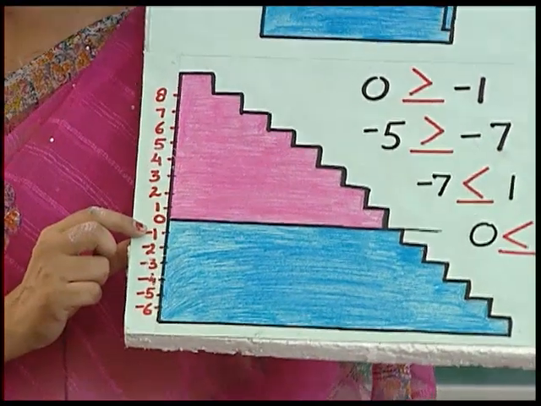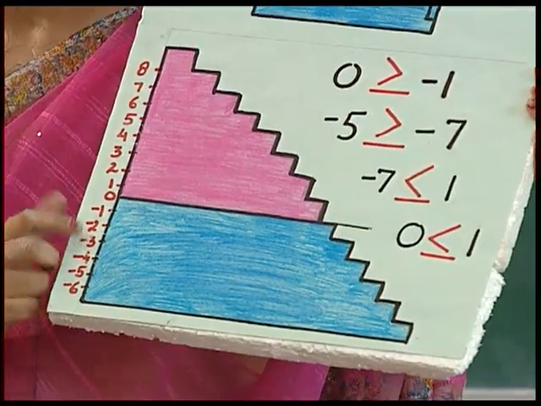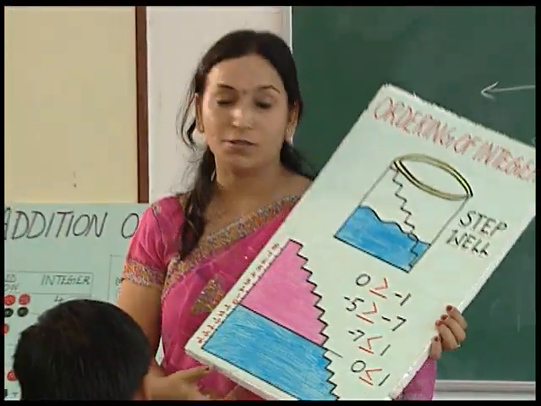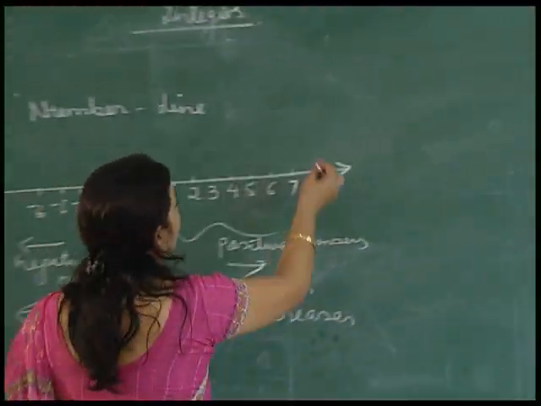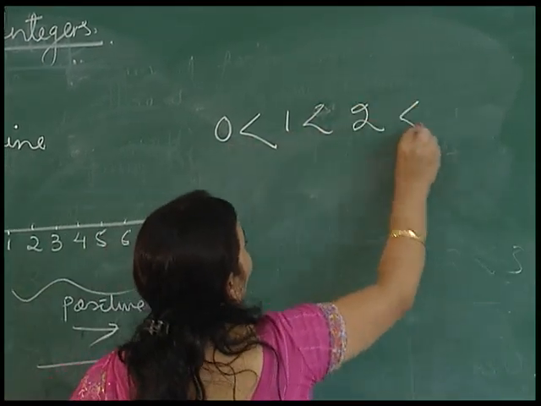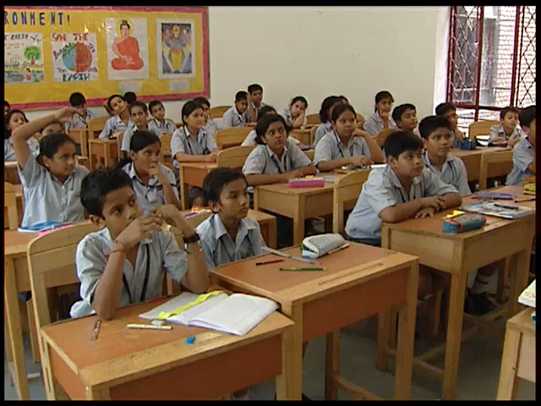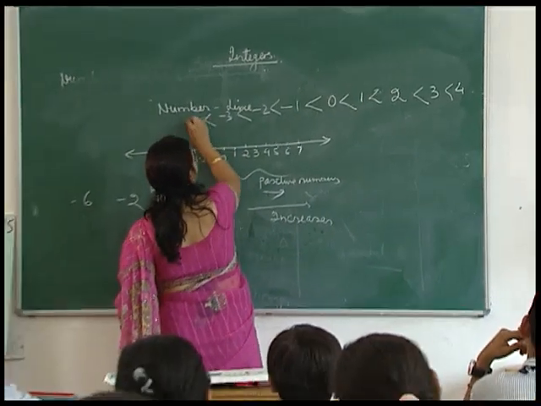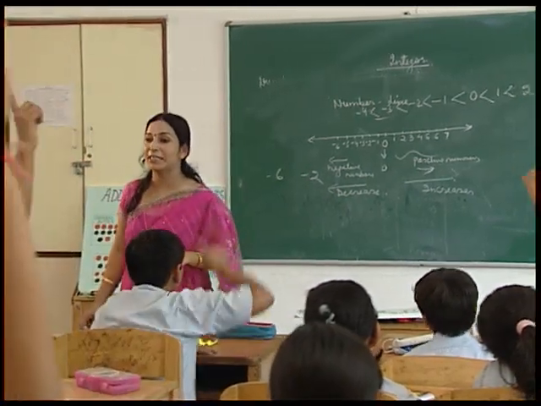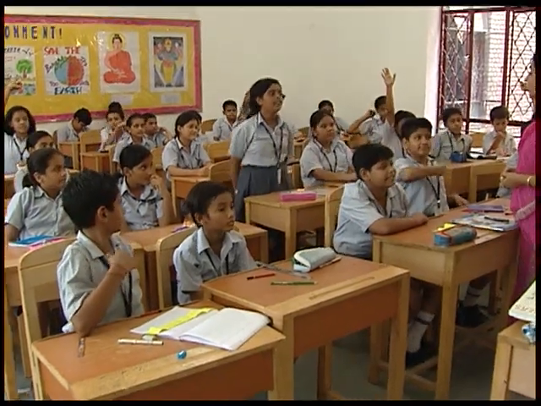So we can say -1 is greater than -2 and -2 is greater than -3. In this way, these numbers are arranged in the number line. This is the ordering of the integers. So from here we conclude that 0 is smaller than 1, 1 is smaller than 2 and so on, and here -1, -2, -3 and -4. Which is the biggest negative integer? -1 is the biggest negative integer.